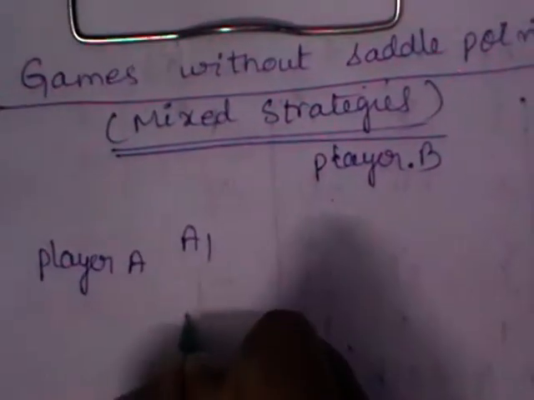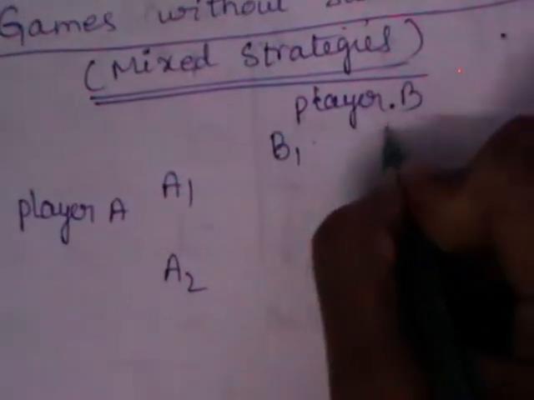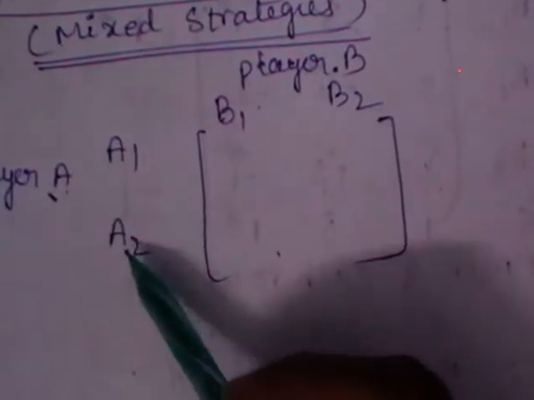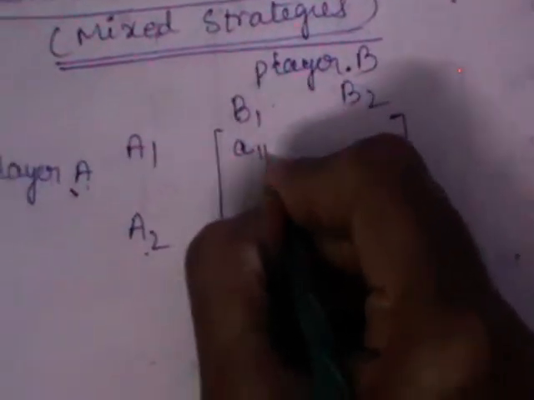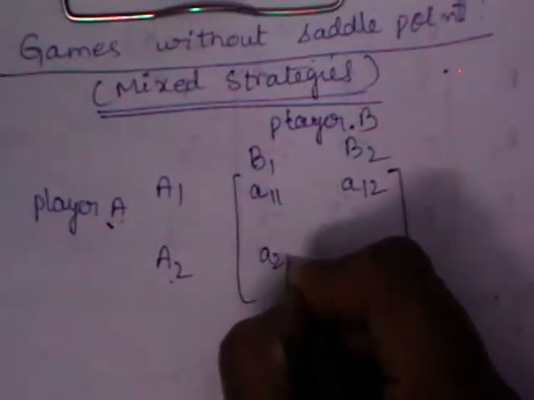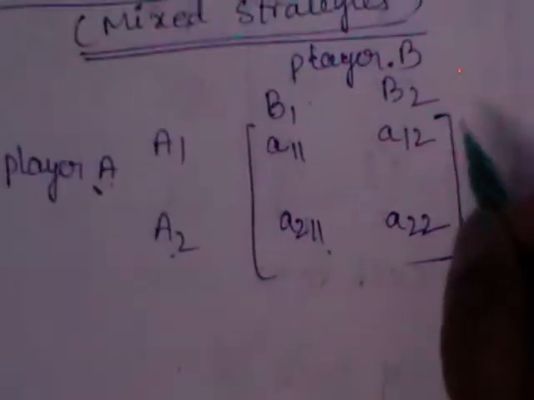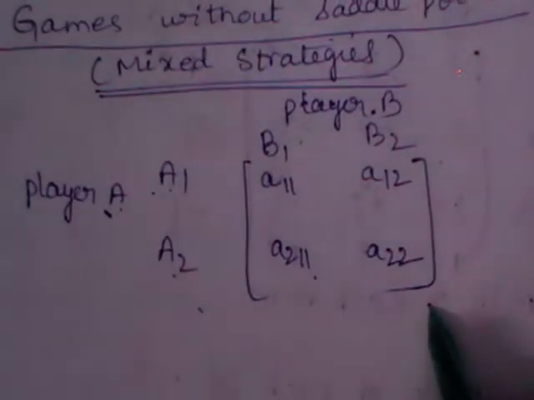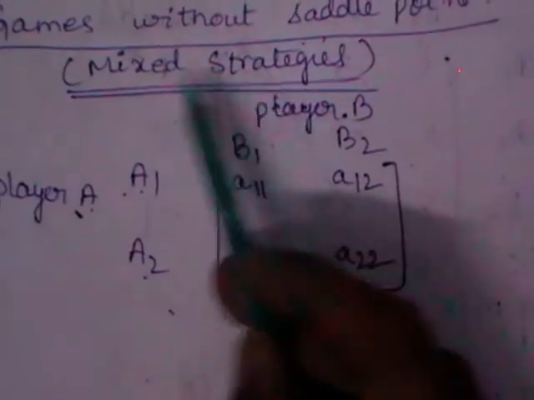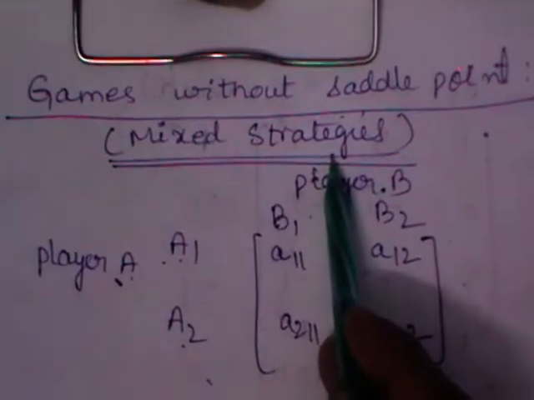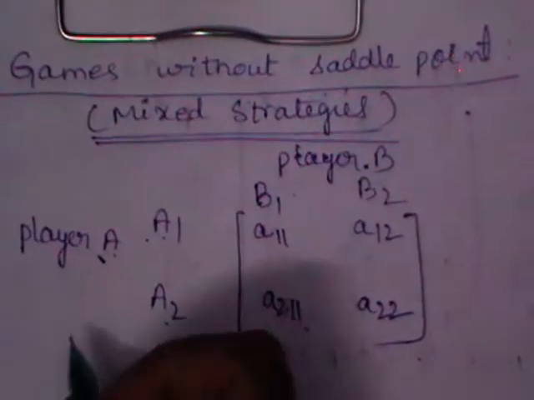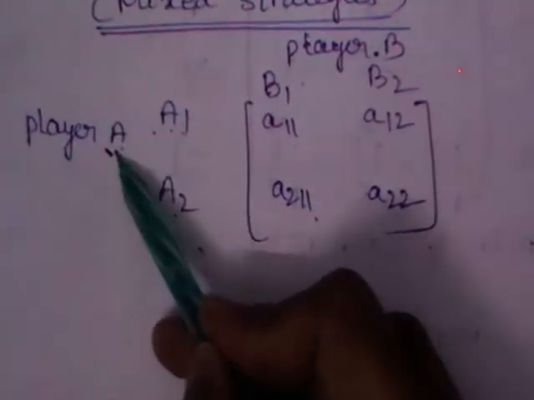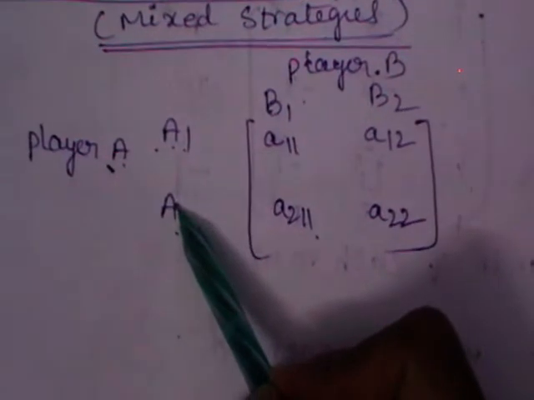Let us say that you have A1, A2, only two strategies should be there to apply this method. You have two players with each having two strategies, A1, A2, B1, B2. We call these elements the payoffs of the payoff matrix. Here we have observed that minimax is not equal to maximin. After observing this, to find the value of the game, we are going to use mixed strategies. These mixed strategies indicate the probability of choosing the strategy A1 by A, and the probability of choosing the strategy A2 by A.